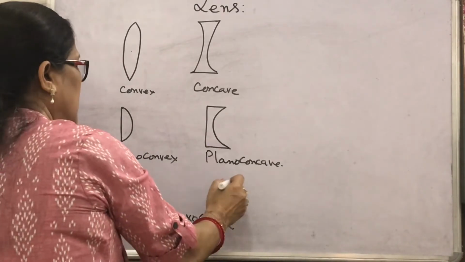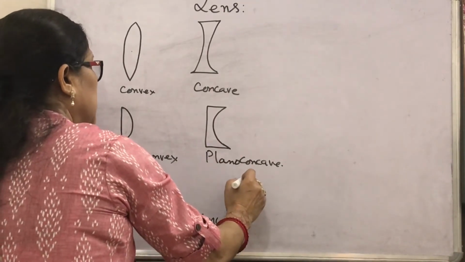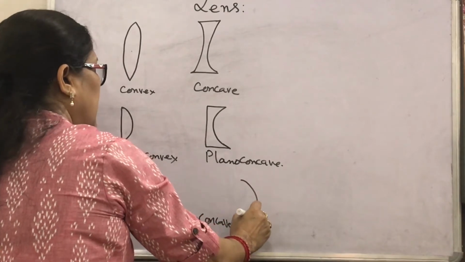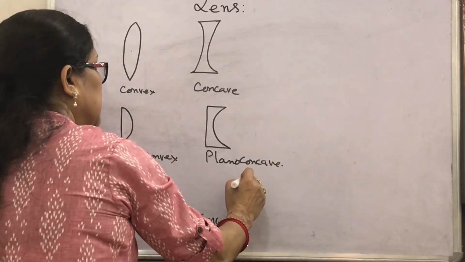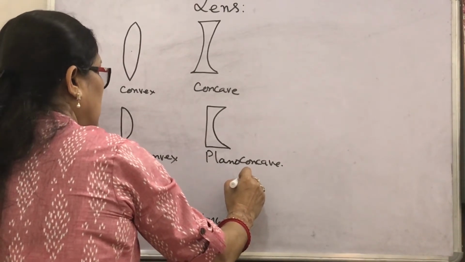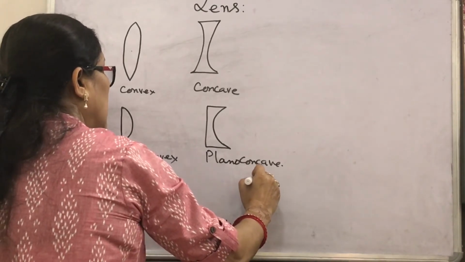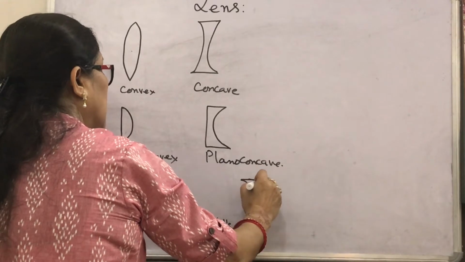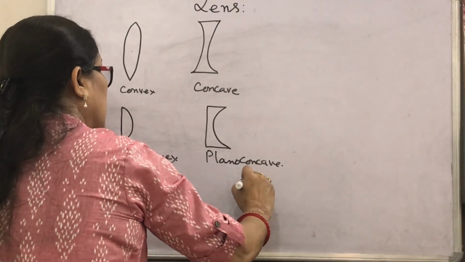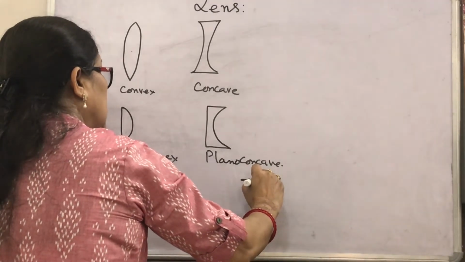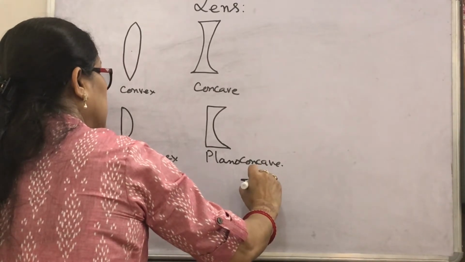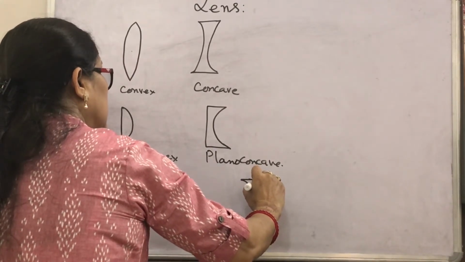Similarly here, if the first surface is concave and the other surface is convex, how to draw it? Look, this is convex and concave, and this is like this if you see from this side.